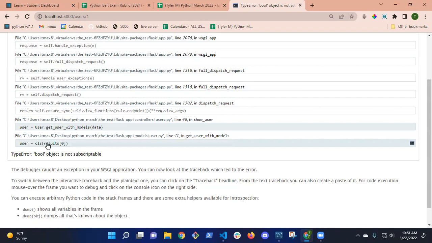So the last thing we see is the stack trace. I don't know if I mentioned that, but the stack trace is basically a report of everything that happened up to the point where our application crashed. So this last line here is where it crashed. It crashed on line 41 of user.py. So let's start our search there. Let's go to user.py line 41.